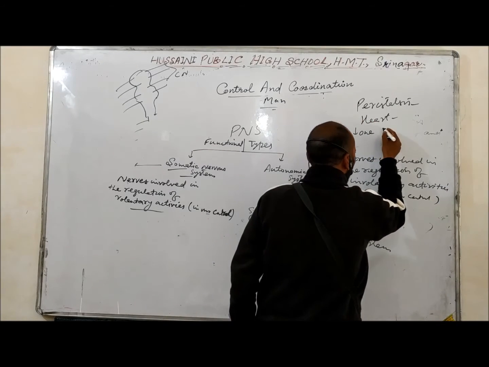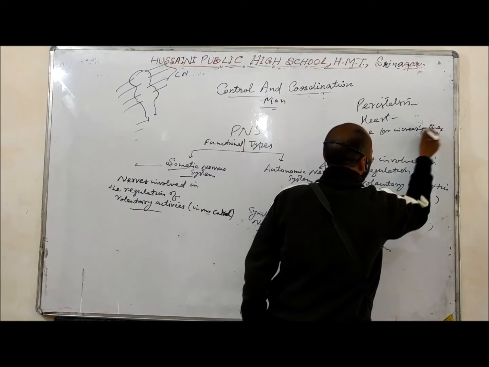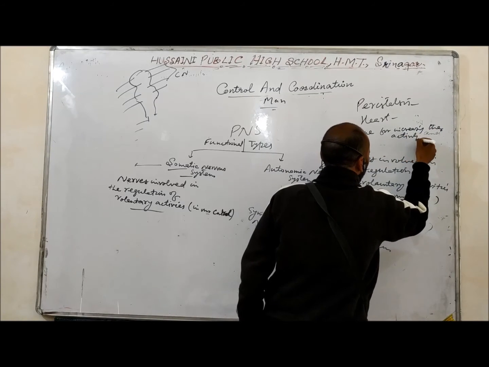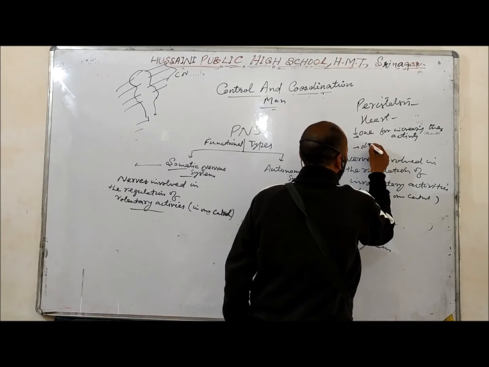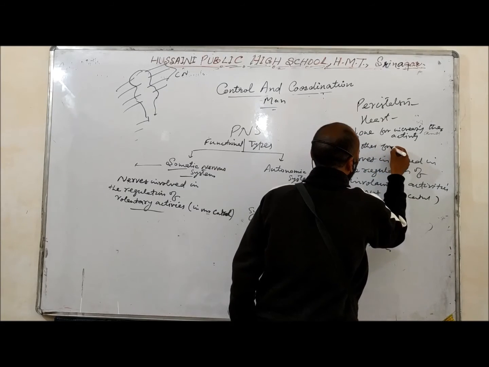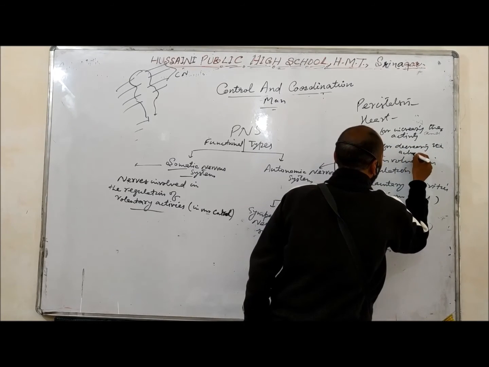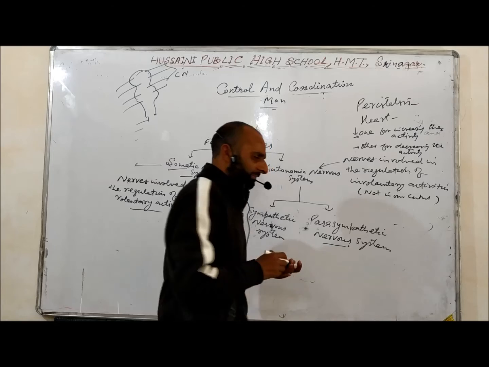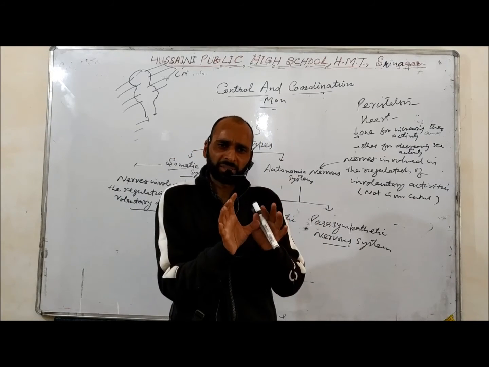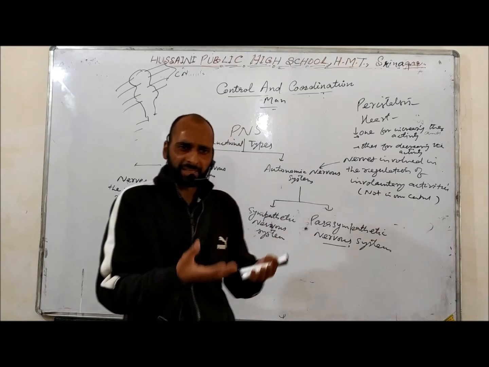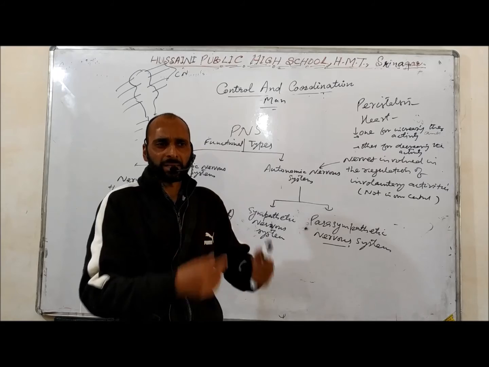One system for increasing the activity, and the other one for decreasing the activity. For example, in case of intestines, one is required for increasing the peristalsis, and the other for decreasing the peristalsis.